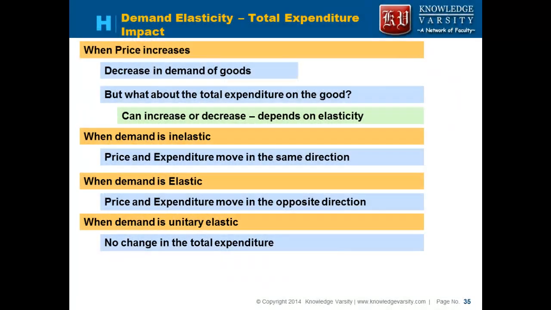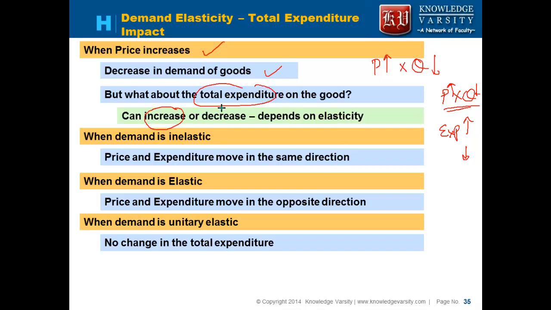Now let us see how we can understand from an expenditure point of view the concept of demand elasticity. So we have seen that when the price increases, there is a decrease in the demand of a good. So the price is increasing, the quantity is decreasing. But what about the total expenditure? Note that the total expenditure is given as price into quantity. Now when the price is increasing, quantity is decreasing, but can it happen that the total expenditure can increase? Or it can decrease? Note that the total expenditure on the good can increase or decrease. It entirely depends on the elasticity.